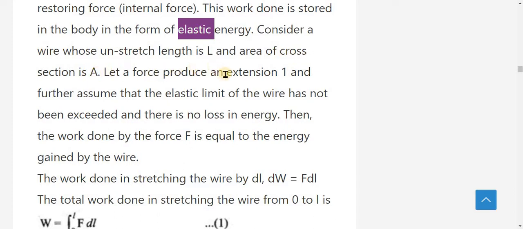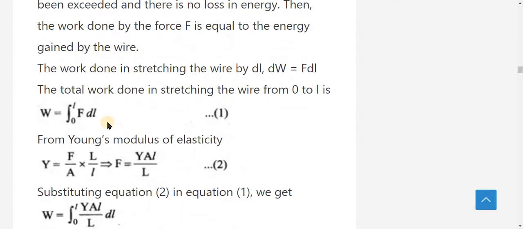Let a force produce an extension l, and further assume that the elastic limit of the wire has not been exceeded and there is no loss in energy. Then the work done by the force F is equal to the energy gained by the wire.